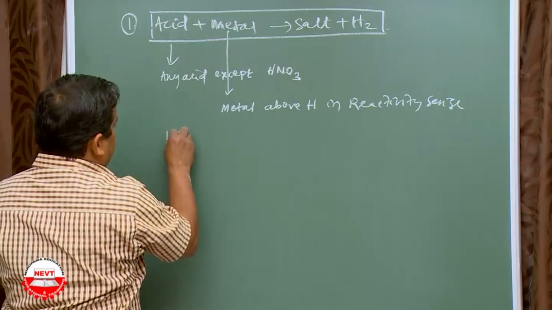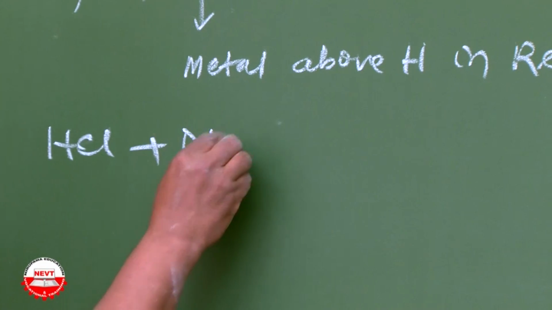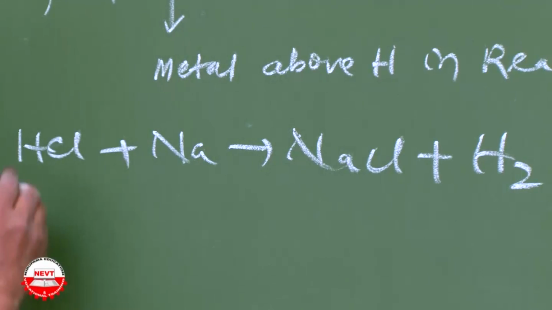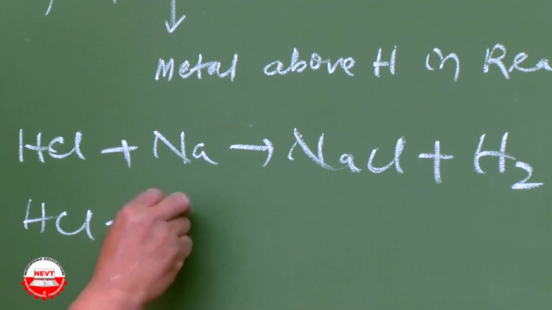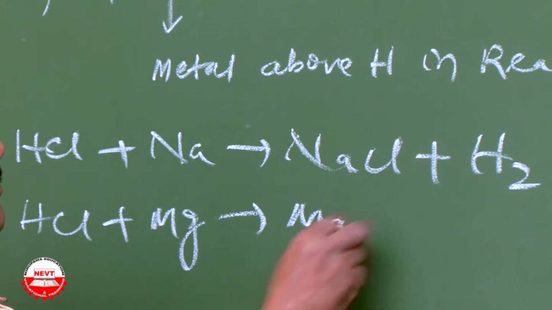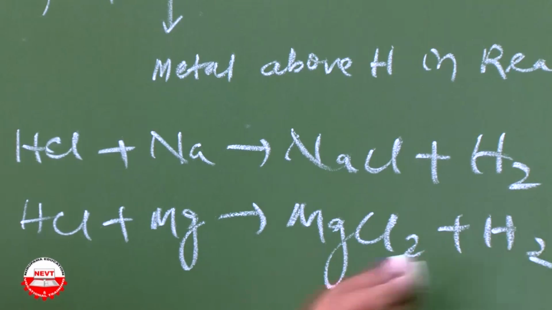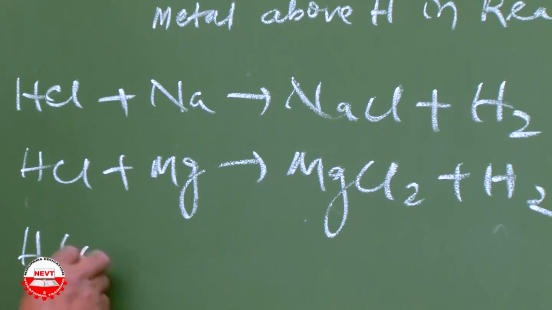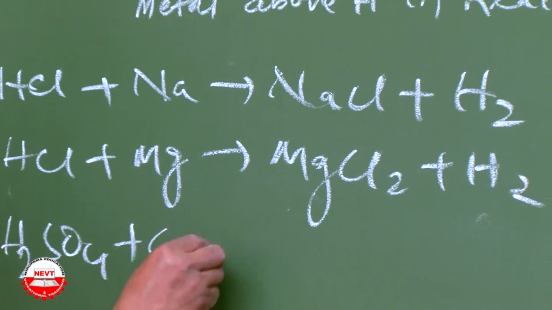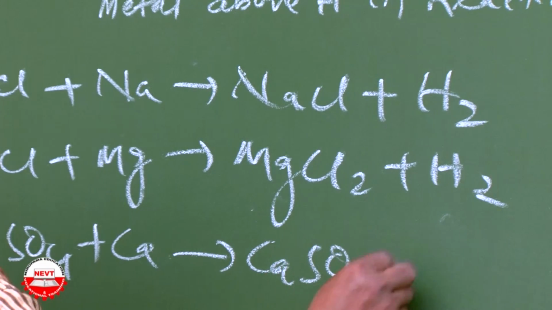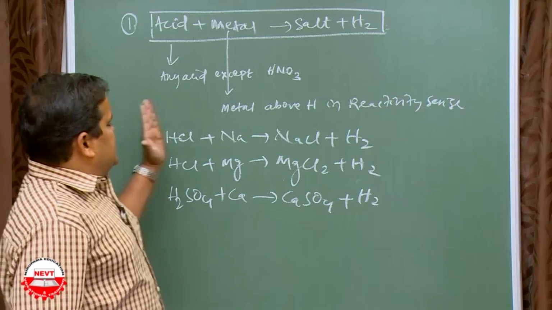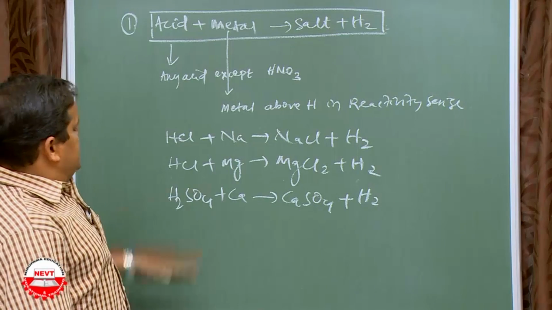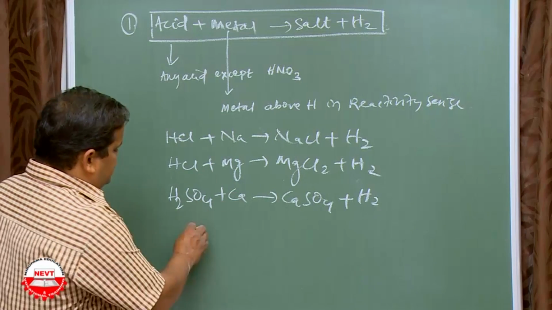Acid means, let's say HCl. Metal means, let's say Na. It gives NaCl plus H2. You just balance the equation. HCl plus Mg gives MgCl2 plus H2, means salt and hydrogen. Acid and metal, let's say H2SO4 plus Ca, it gives CaSO4 plus H2. So acid plus metal gives salt and hydrogen. Clear?